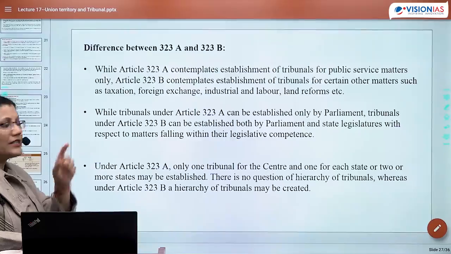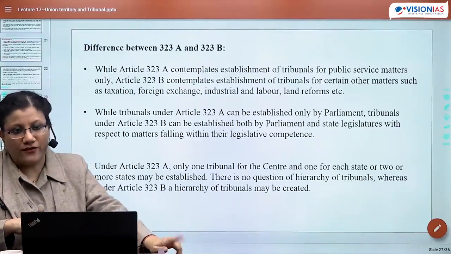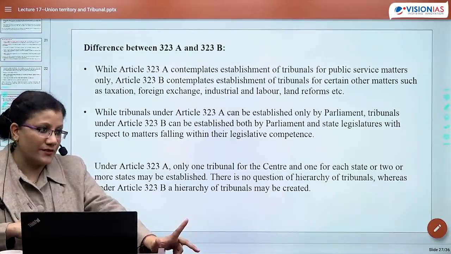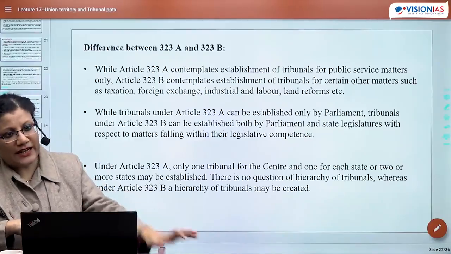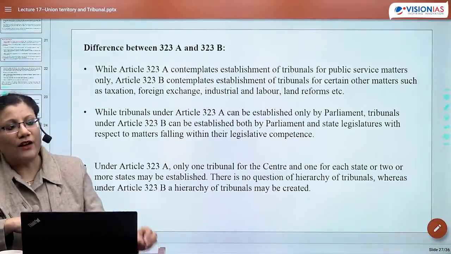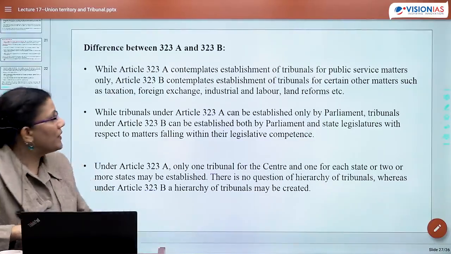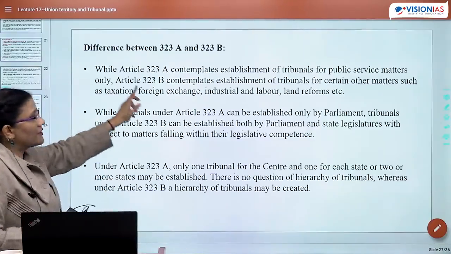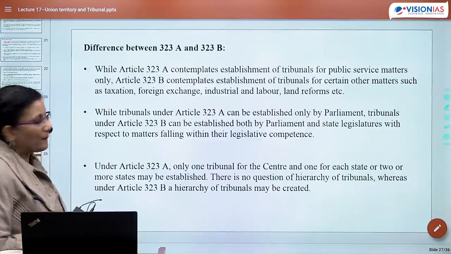So the first difference is that 323A relates only to public services. Public services, be it at the center or at the state, if there is any issue of public services, you can have Article 323A to deal with it. Apart from public services, if you have some other matter, it will come under Article 323B.